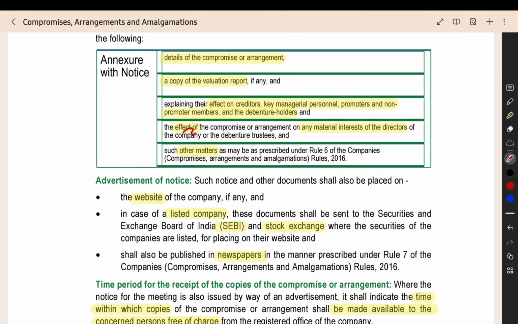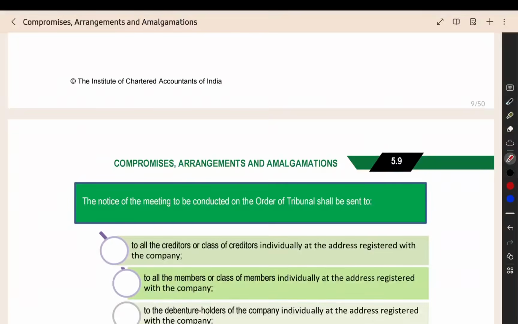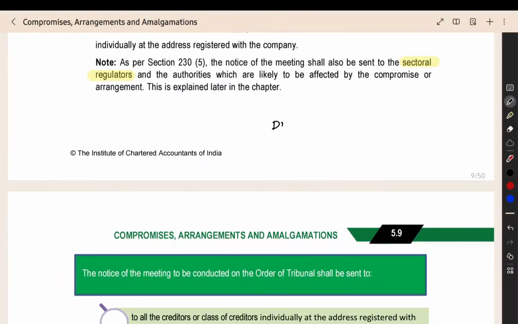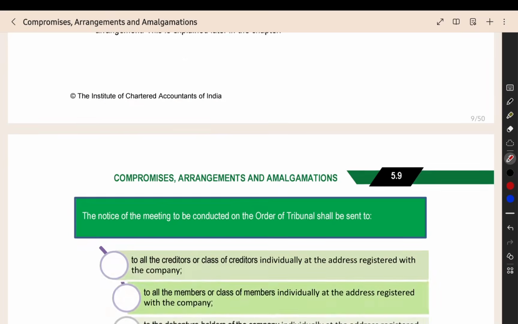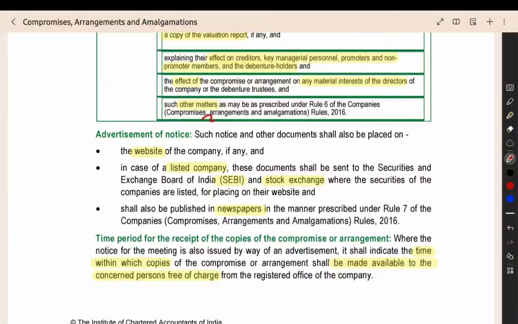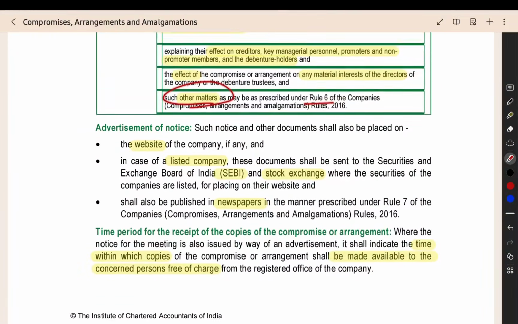Then, what is the effect on the material interest of the director? For example, you have a director who is a member in a private limited company. Now, if you are doing this compromise, what will be the benefit for that private limited company, because the director is interested there? What is the effect of the compromise, contract or arrangement on the private limited company? If there is any effect, that also you should mention. Indirectly, they should not do the contract to benefit their own personal interest. Any other matter also, as per rule 6, you have to tell.